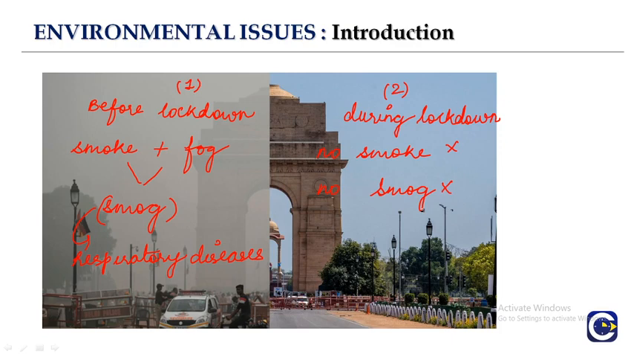But is it the possible reason that only during the lockdown there will be no respiratory diseases, there will be no smog? Is this the solution? We have to think of the solutions. First we have to think of the causes, the issues which are occurring in our daily life and in the environment, and why it is happening. So we are going to learn this one by one in our chapter.